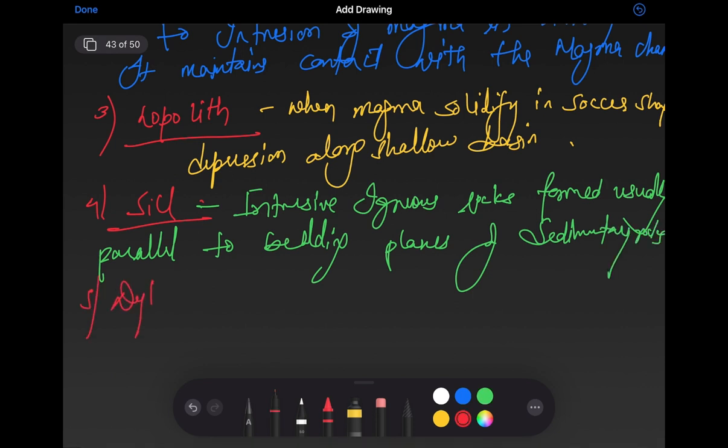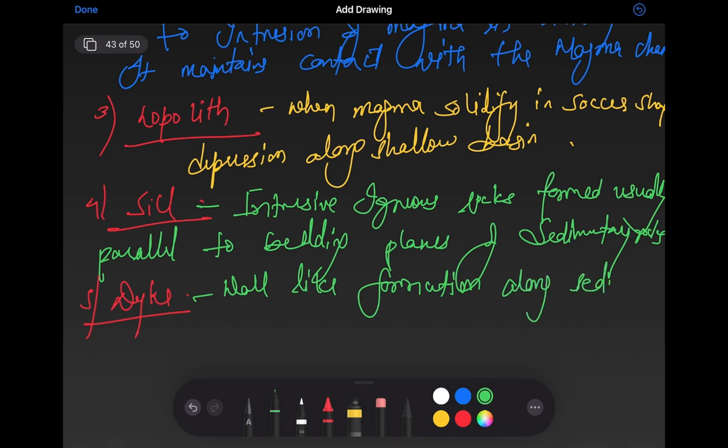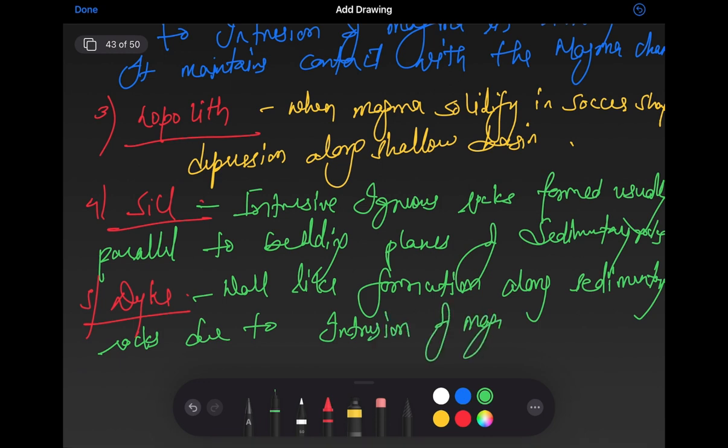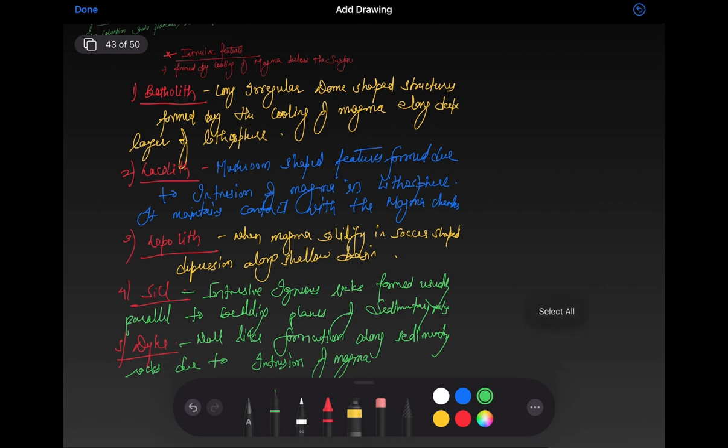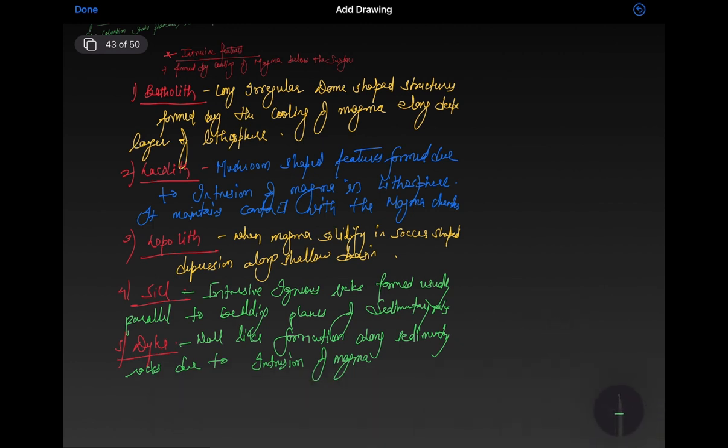Another feature is dike. Dikes are the wall-like formation along sedimentary rocks due to intrusion of magma. So these are the intrusive features: batholith, laccolith, lopolith, sill and dike.